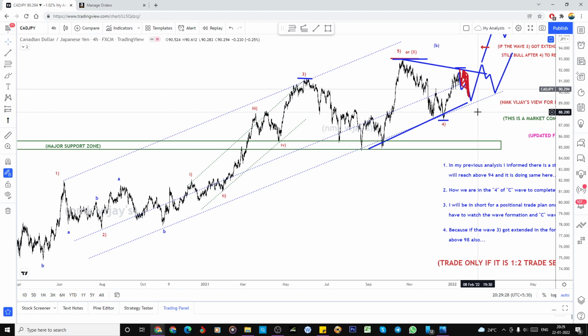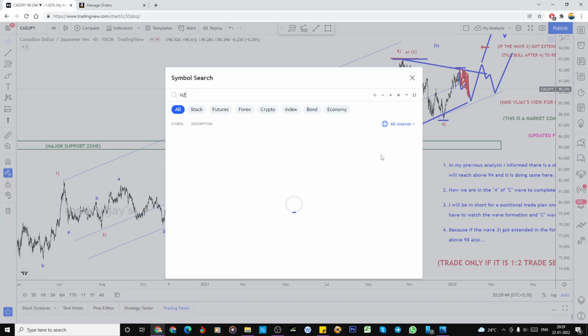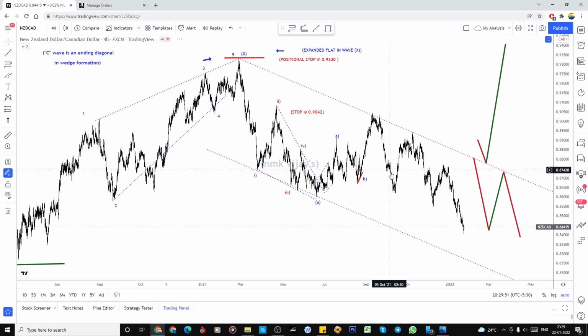In US oil, it may be a different view. Even though it has already broken the third wave in US oil, we can still consider it the fourth wave, meaning it can again reach 80 or $75. We can discuss that. We will move on to the New Zealand chart, and I will inform you of that.